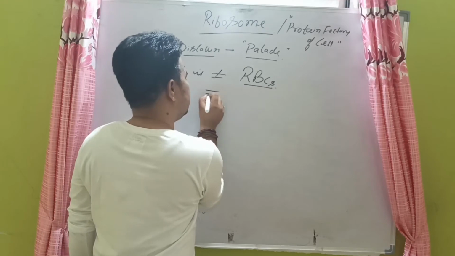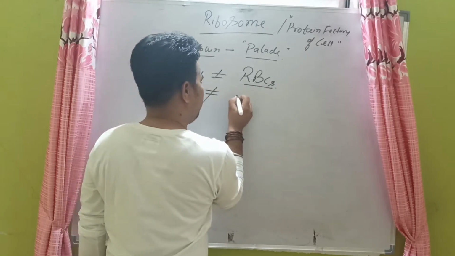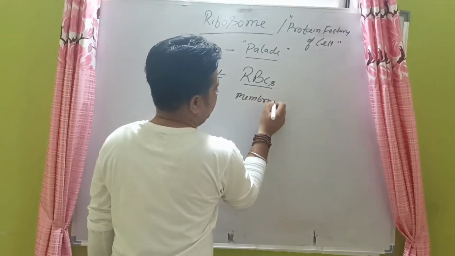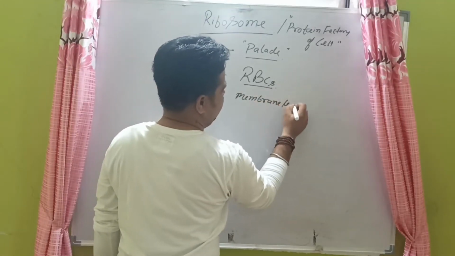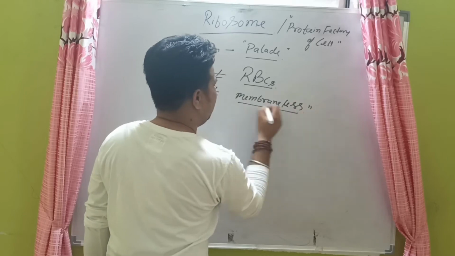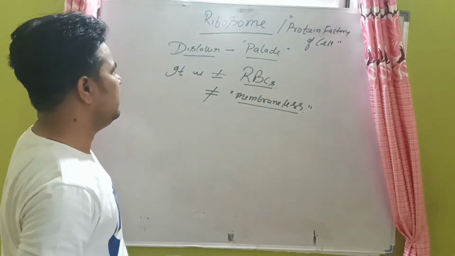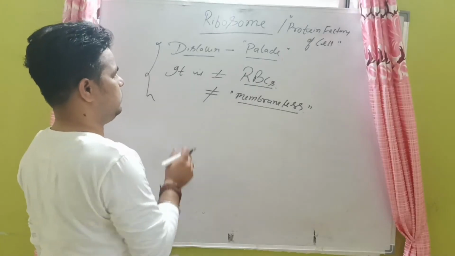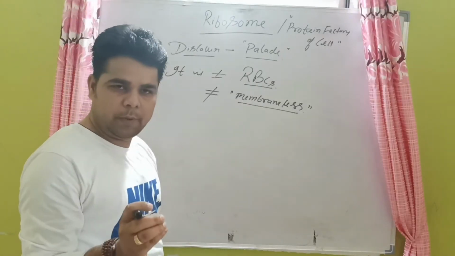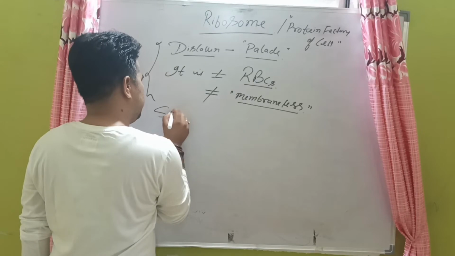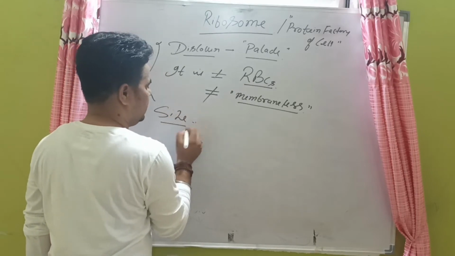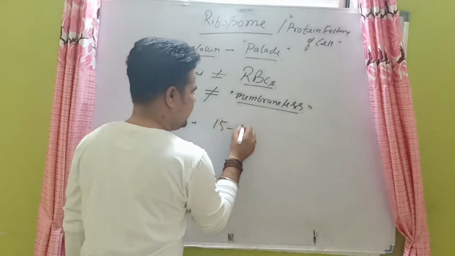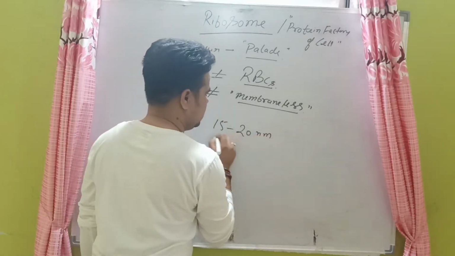They are membraneless organelles. Now this is a property of the ribosomes. Now the next topic: what is the size of the ribosomes? The size is approximately 15 to 20 nanometers.